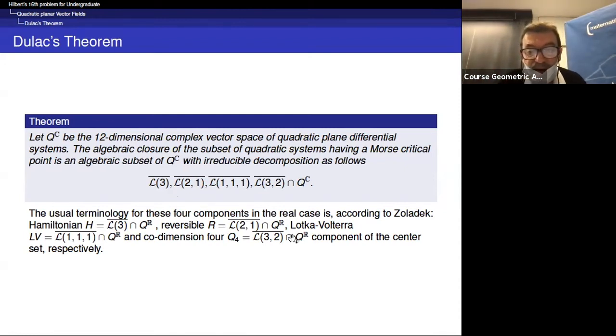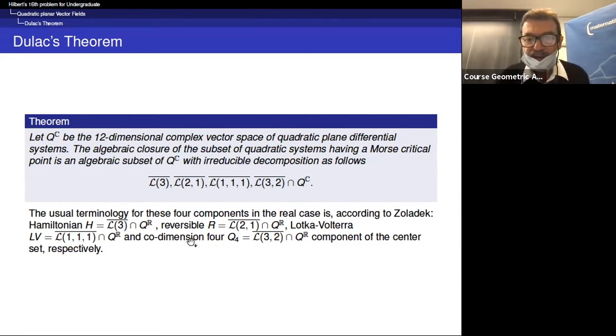And there is one component which is difficult to study, which is the reversible component, where you have an invariant conic, sorry, and a line. And you have a fourth, codimension 4, Q4, which is where you have an invariant cubic and an invariant conic.